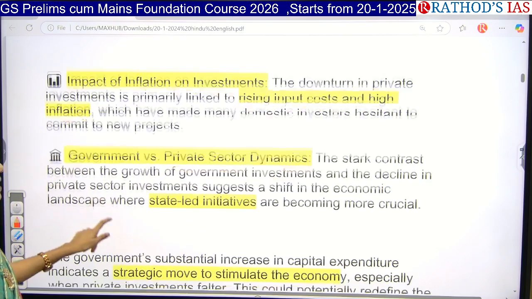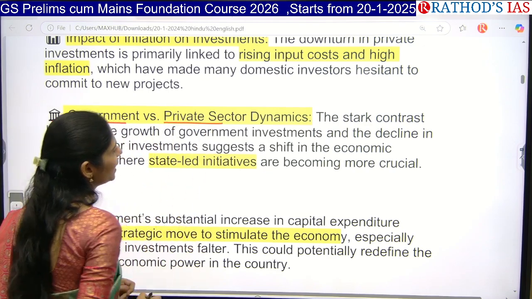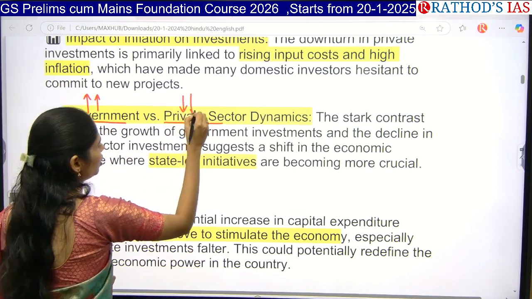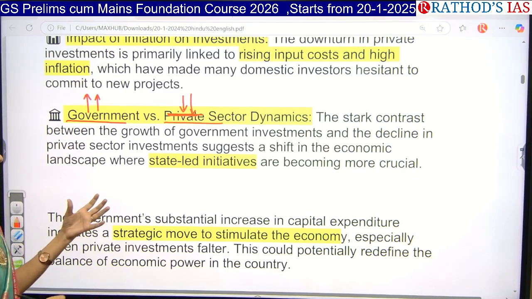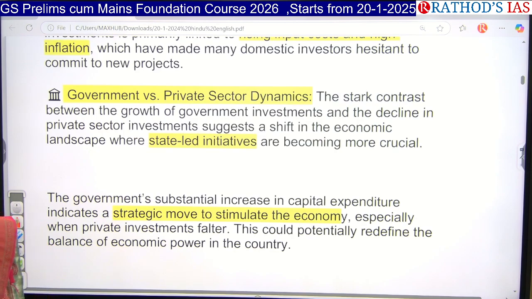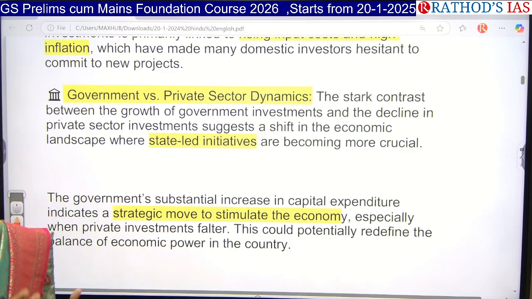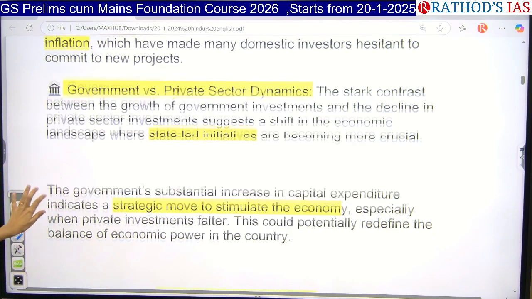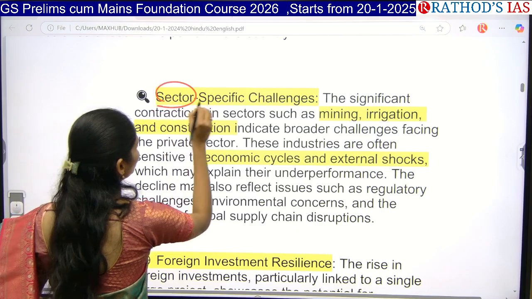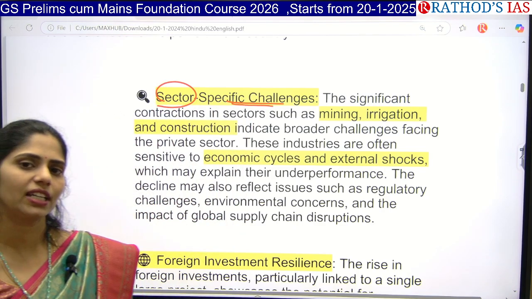And the next one here is that there is also some contrast between government and private sector dynamics. There is increasing government sector spending and decreasing private sector investment. So we have to understand that state-led initiatives are becoming crucial now. That is, government-related investments are leading our economy now. And the next important point is that sector-wise also there are specific challenges. Some sectors are getting good investments and some sectors are not.